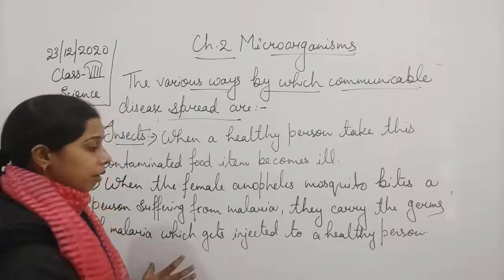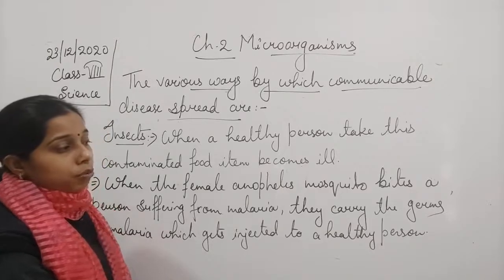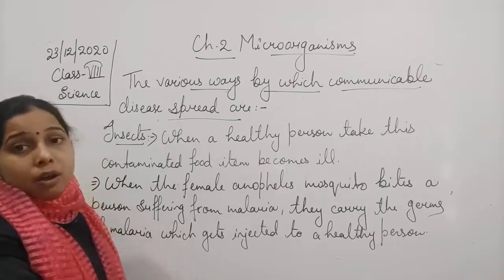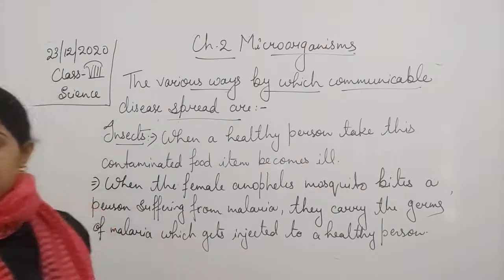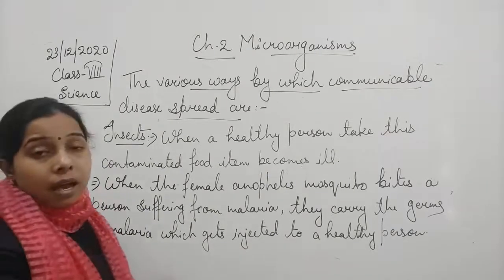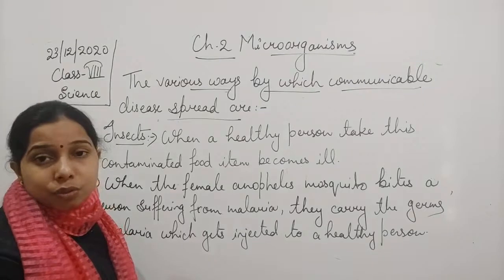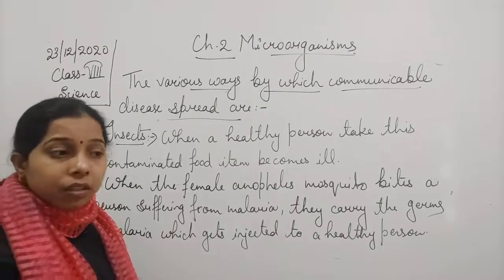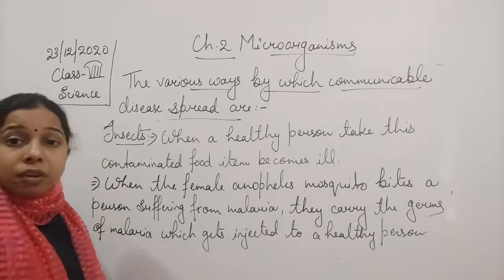Like how the Anopheles mosquito used to carry the germs of malaria from an infected person to a healthy person, the same thing happens with the other mosquito, the female Aedes mosquito, which used to carry the germs of dengue.